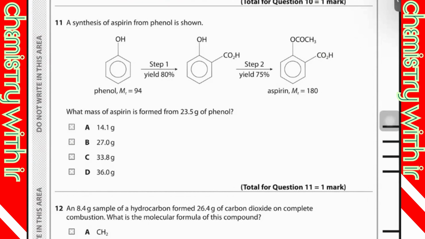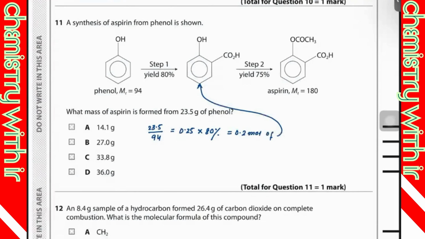First of all, you are supposed to find out the moles. 23.5 divided by 94, that's going to be 0.25. Then I'm going to take 80% of this one, so that would be 0.2 mole of this one.